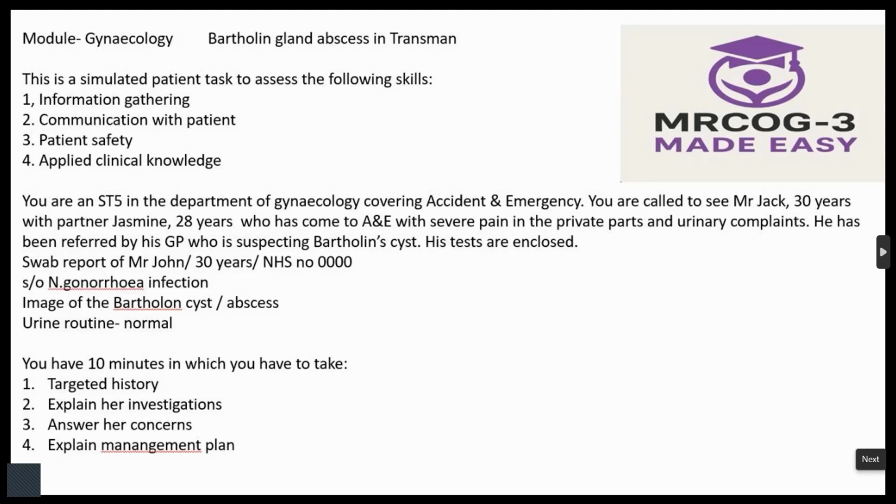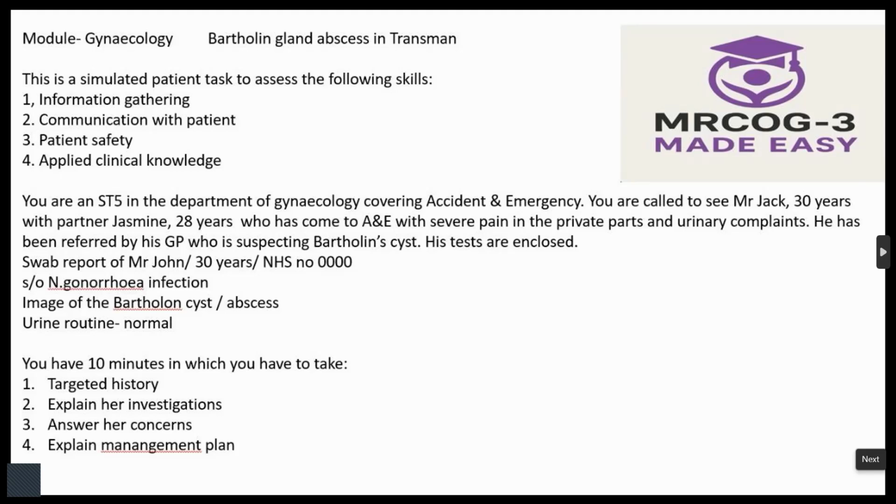Otherwise, he also will say, doctor, how are you going to treat me? So you say, first of all, we'll give you some painkillers, because you have severe pain. They're simple medications. Usually they will not cause much side effects, but sometimes they can cause some gastric irritation, some irritation in the tummy. We will also rule out allergies. We already asked you and you said you don't have allergies, so we'll give you painkillers. And second, because the report has shown that there is an infection, we will give you antibiotics after ruling out any allergy.